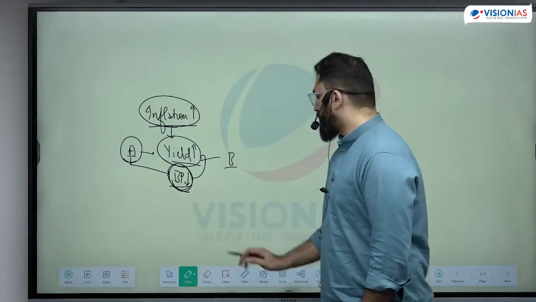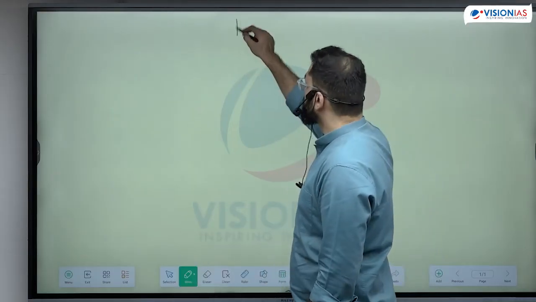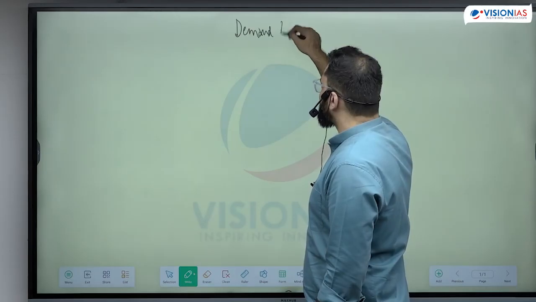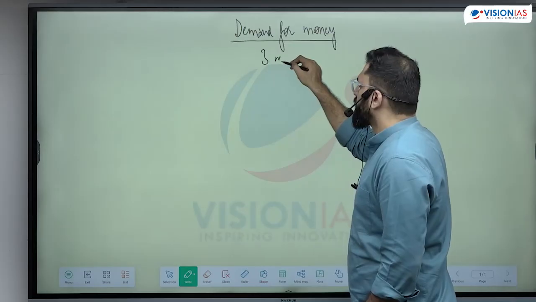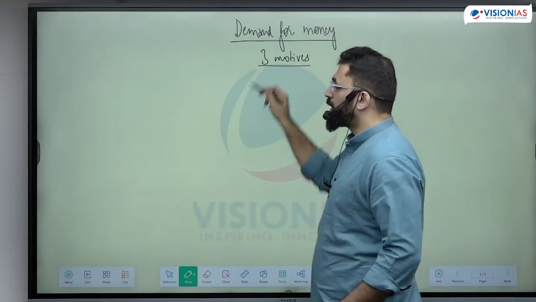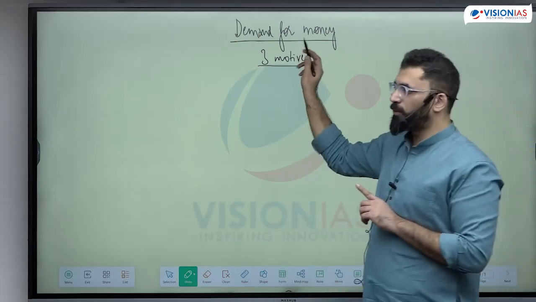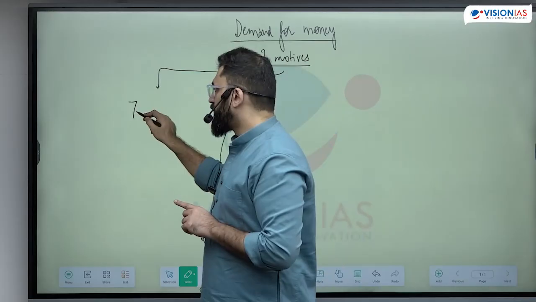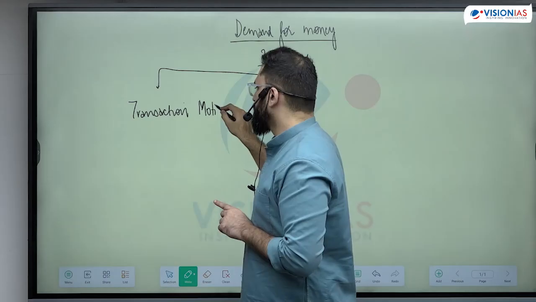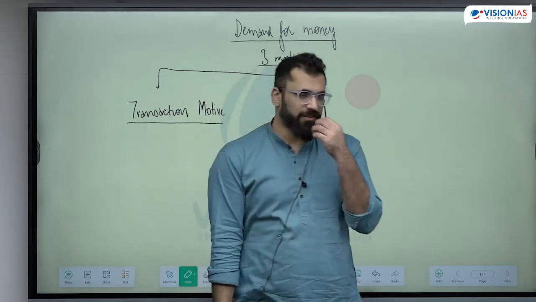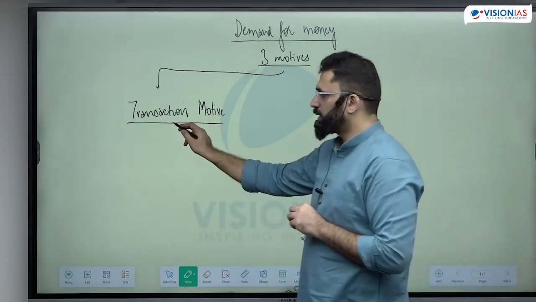Now what is the demand for money? Why would people demand money? The demand for money is decided by three factors or three motives. People demand money for three purposes. The first purpose why people want money is the transaction motive or transaction demand. Now, transaction motive, this is the first most basic thing which we need money for, that is for transaction of goods, that means exchange.